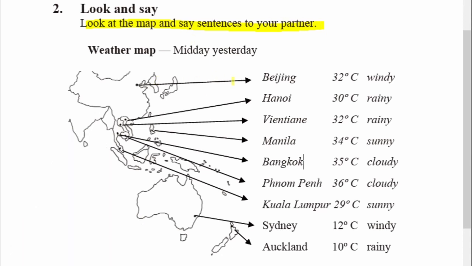The first thing, we will go through the cities. Beijing is in China. Hanoi is in Vietnam. Vientiane is in Laos. Manila is in the Philippines. Bangkok is in Thailand. Phnom Penh is in Cambodia. Kuala Lumpur is in Malaysia. Sydney is in Australia. Auckland is in New Zealand.